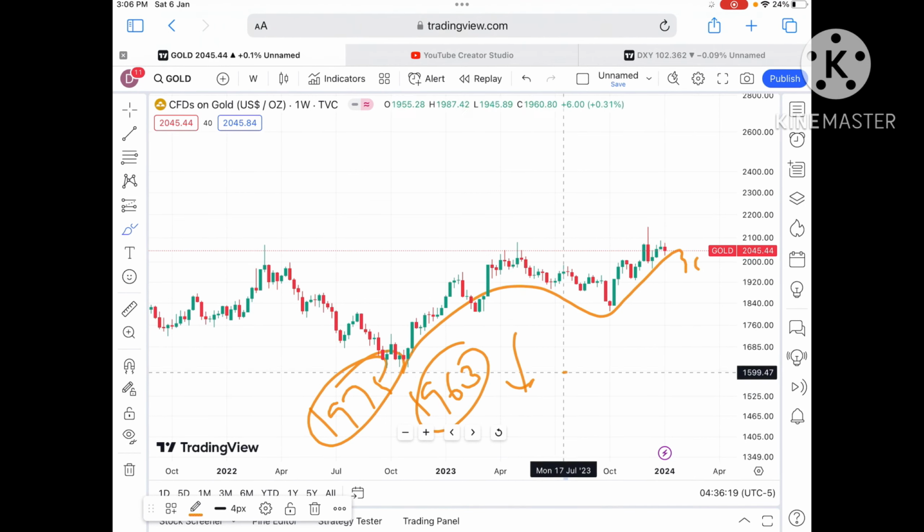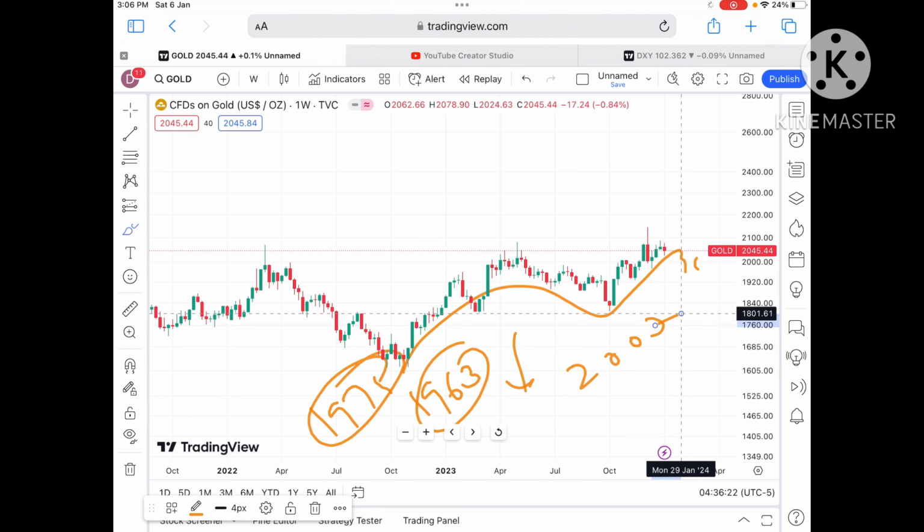Keep in mind that as soon as it started going below a level of $2007, we can see a further fall.